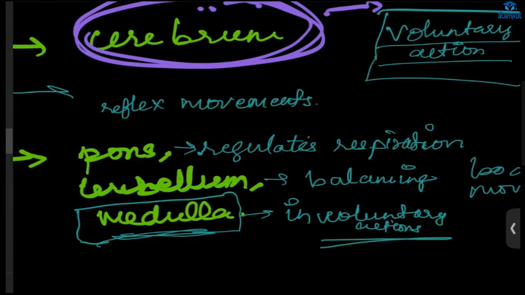Ma'am, is blinking also involuntary? If you think about it, it is involuntary. The changes in pupil size when we see bright or dark places, that one is reflex action, and it is a type of involuntary action. Mostly voluntary action is done by the cerebrum, right?